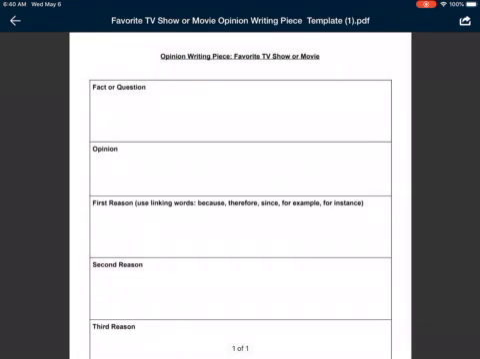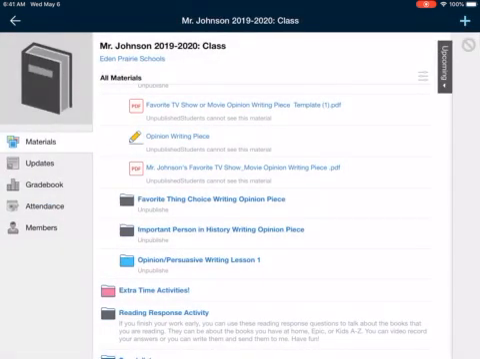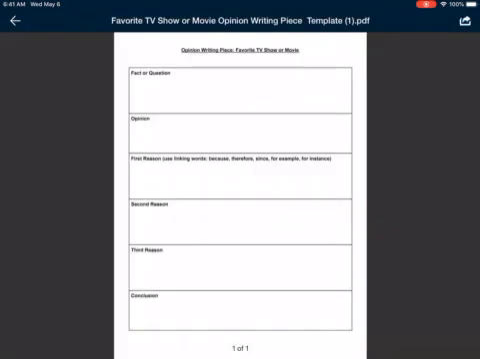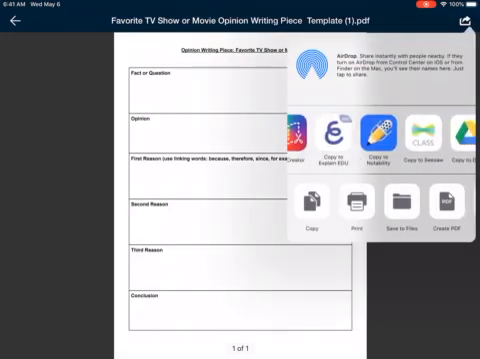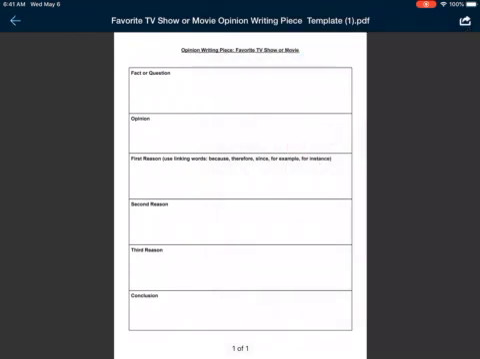So I'm going to back this up. That's what you are going to be using to write your opinion piece, and you're going to make sure to send this to Notability. Open this in Notability: up in the top right corner, hit your action button, the rectangle with an arrow. Send this off to Notability, and then you can do your writing.